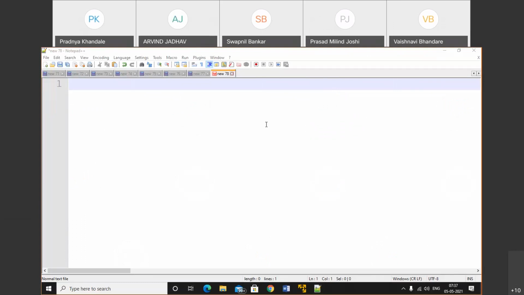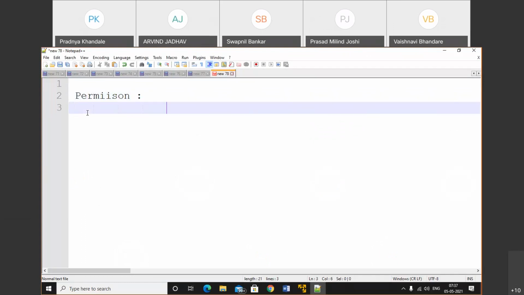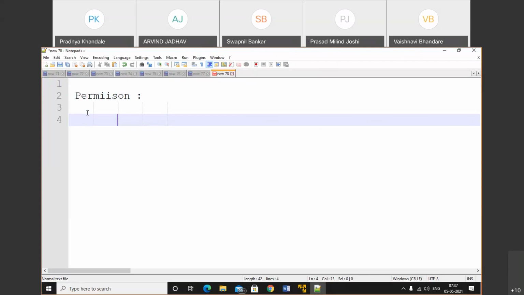Today we will discuss the most important chapter in the Linux operating system, and it is very useful to access file and directory related concepts. Our today's chapter name is permission. We will discuss the theoretical part, and later on we'll discuss how we'll implement the permission.